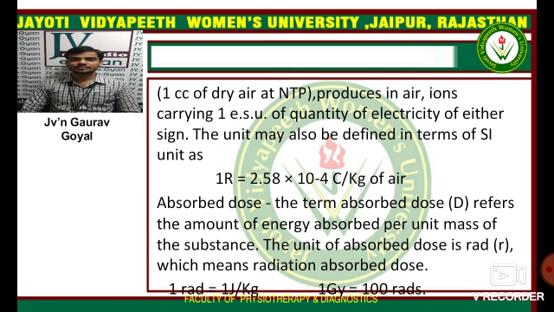The unit may also be defined in terms of SI unit as 1 Roentgen equal to 2.58 × 10⁻⁴ coulomb per kg of air.